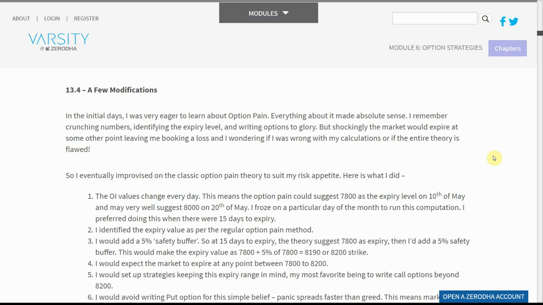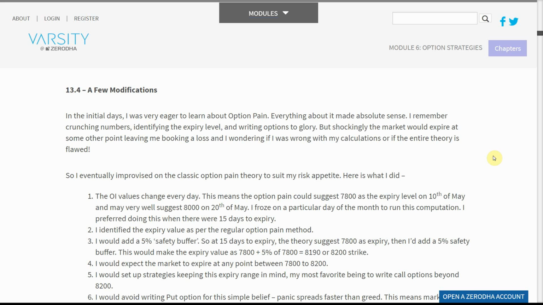So I eventually improvised on the classic option pain theory to suit my risk appetite. Here is what I did. The OI values change every day. This means the option pain could suggest 7,800 as the expiry level on 10th of May and may very well suggest 8,000 on 20th of May. I froze on a particular day of the month to run this computation. I preferred doing this when there were 15 days to expiry.